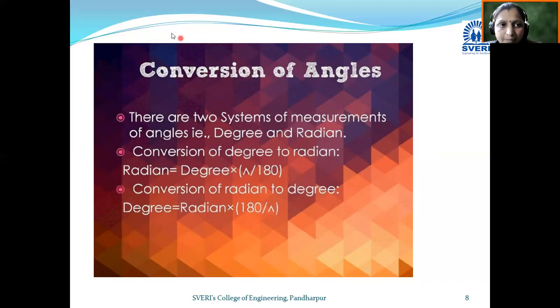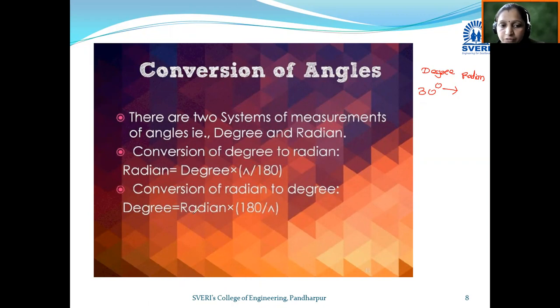Okay, let's take one example to clear this concept. If we want to convert 30 degree, this is an angle measured in degree, into radian, what is the formula?